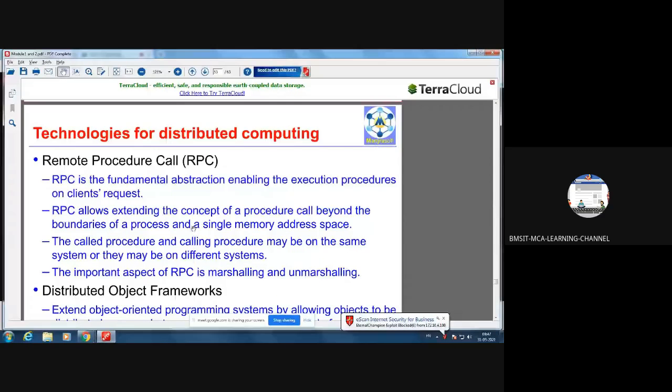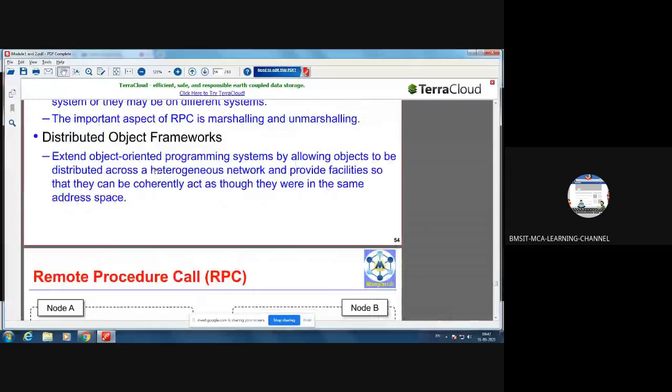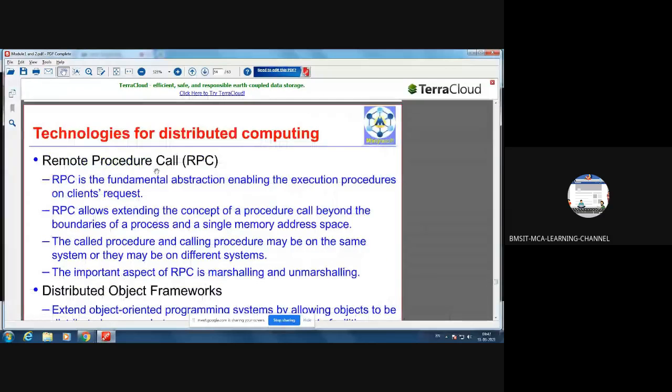Now, what are the technologies that are used for distributed computing? RPC, then distributed object frameworks like CORBA and DCOM. These are the two major technologies used for distributed computing. RPC is the fundamental abstraction enabling the execution of procedures on a client's request.